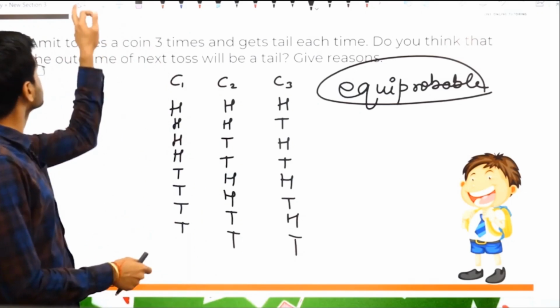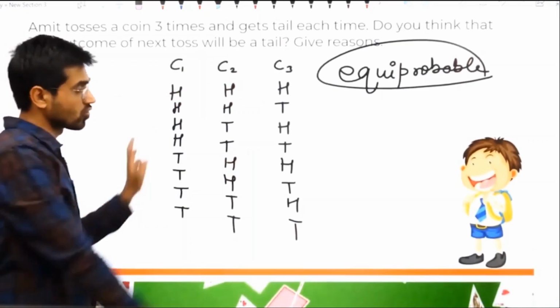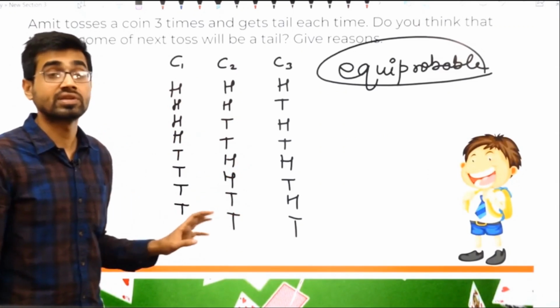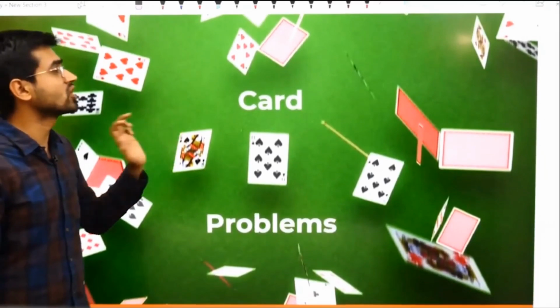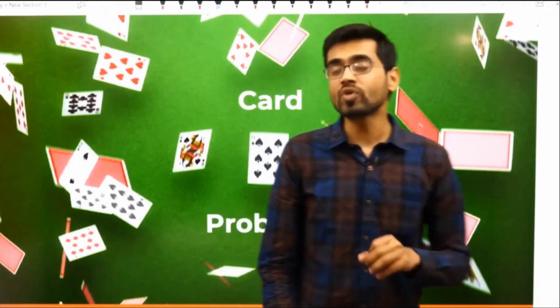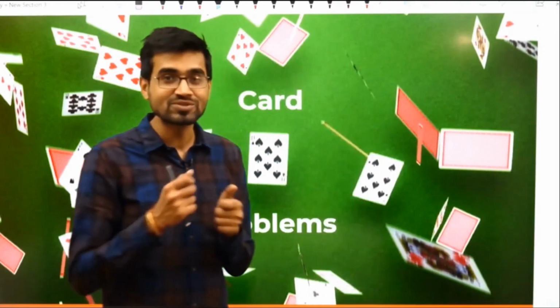Let us take the next part. This is not for this. Remember, when 3 coins are tossed, what has happened? Sample space. Oh, the cards have come up. So let us do a card problem. I hope you all have seen cards. Magicians use them many a time.